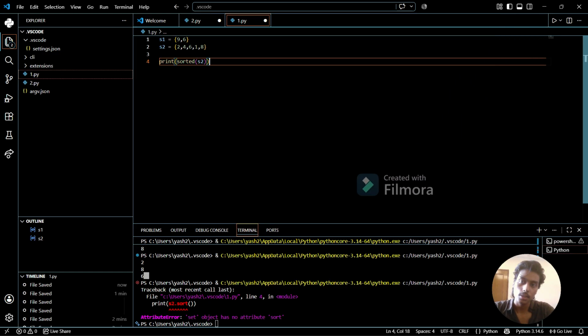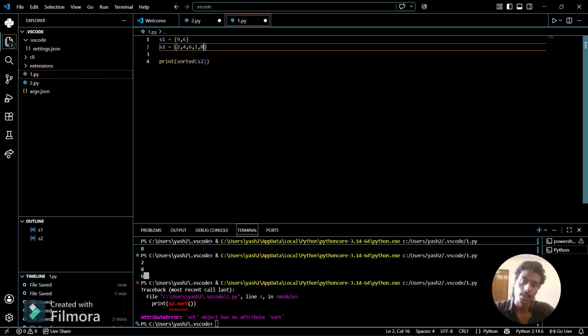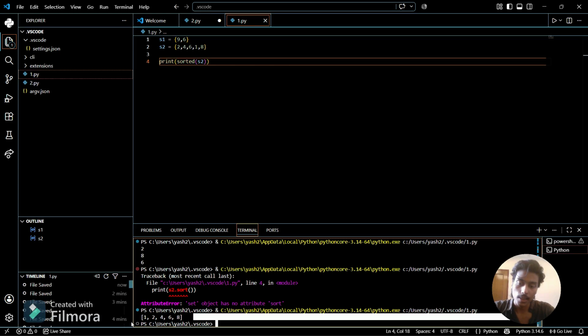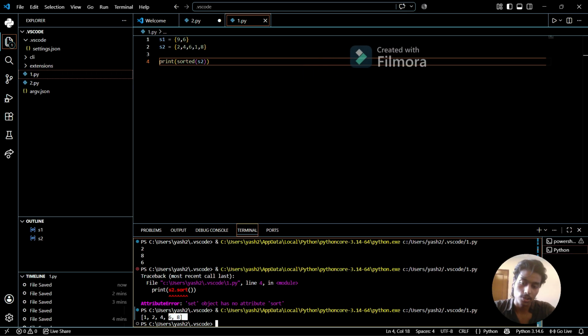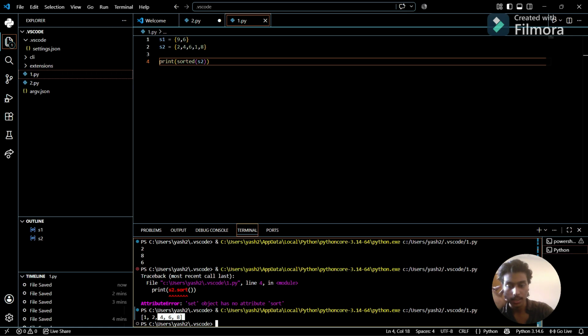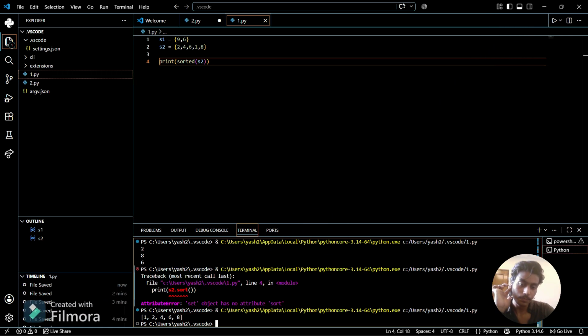And now you see the values are shuffled here, they are not sorted, but after using sorted, it will be sorted and written as a list. So it will convert the data type into a list automatically after doing the sorting. So that's how we can do sorting in sets.